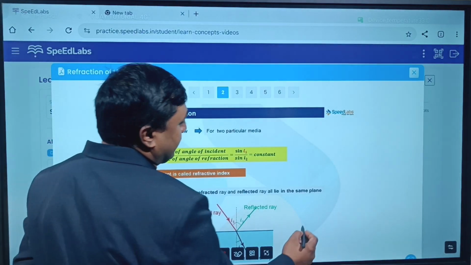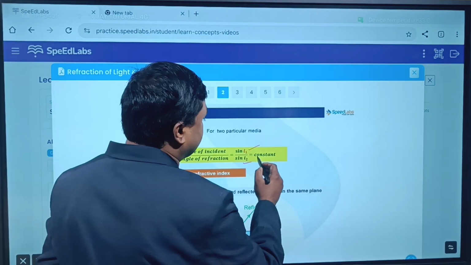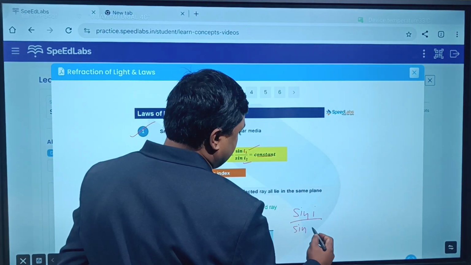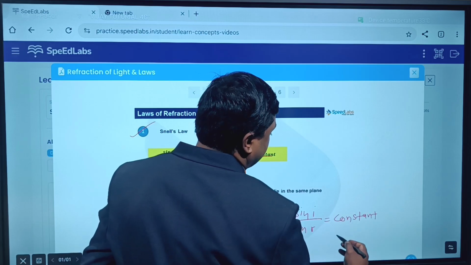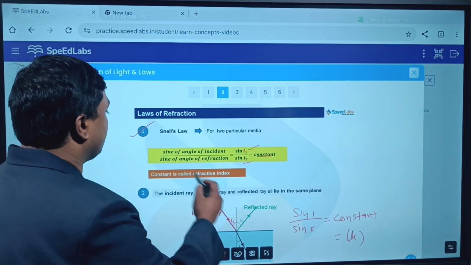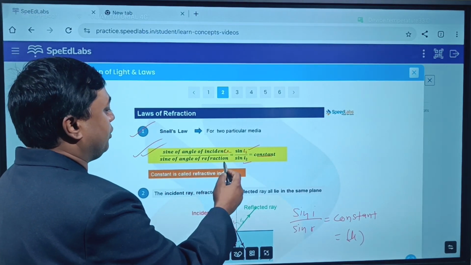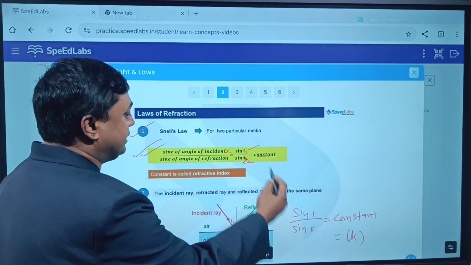What is this law? The ratio of the sine of the angle of incidence to the sine of the angle of refraction is constant. Sine i by sine r is a constant. This constant is also called the refractive index, represented as mu. So this law is also called Snell's law. Is it clear?